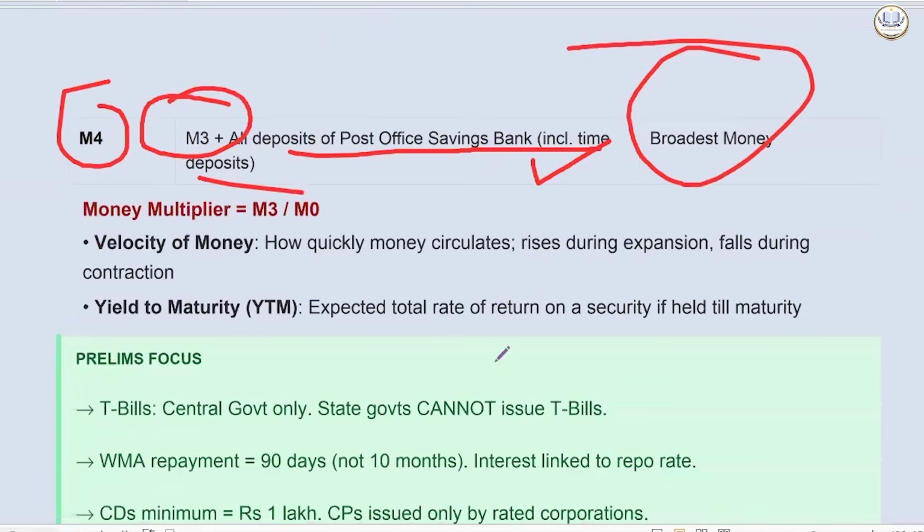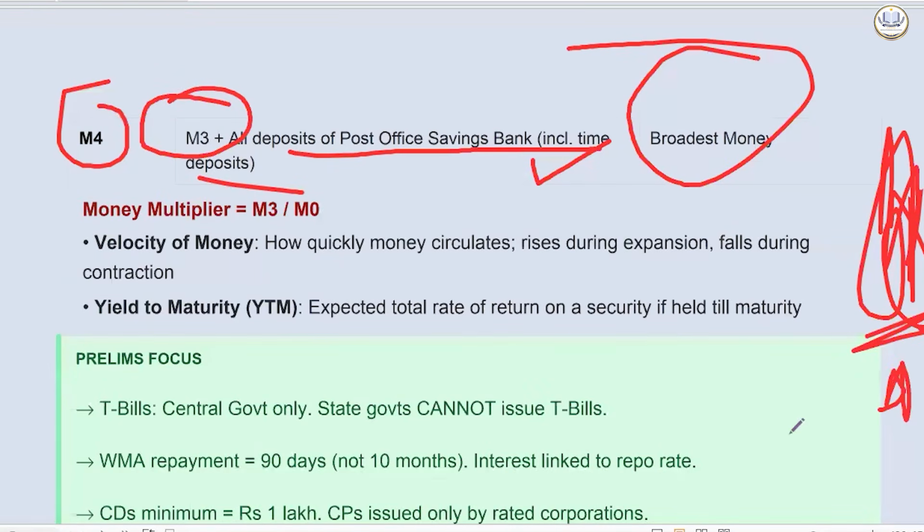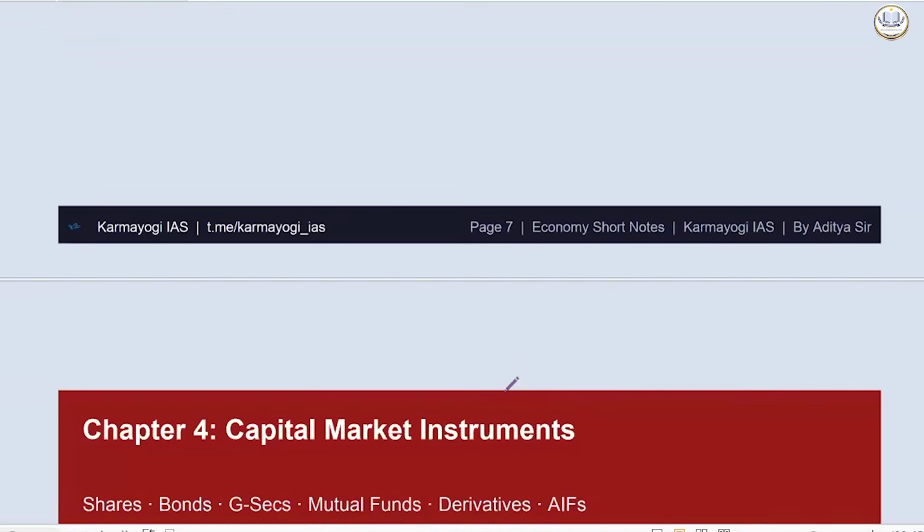Another term is the velocity of money. Velocity is how quickly money is circulating. Money will circulate more and more when people are investing, when people are spending, when the government is injecting money, when there is expansionary fiscal policy, and it will fall when the government tries to squeeze money from the market. So velocity of money is directly proportional to the amount of money in the market. Yield to maturity is, like for an FD you have done for 5 years, the total return you will get after 5 years.